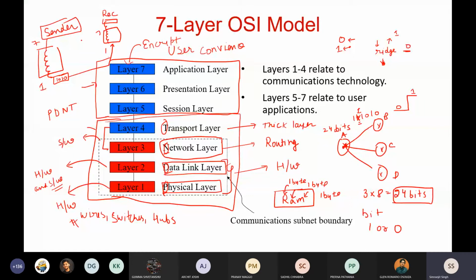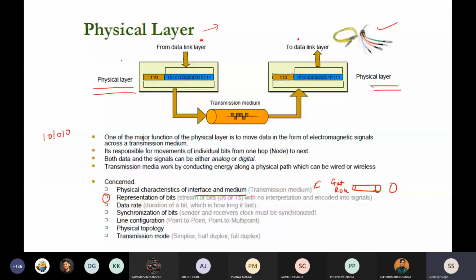Keep in mind, now you see it is only talking about the physical layer. This is your sender and this is your receiver.